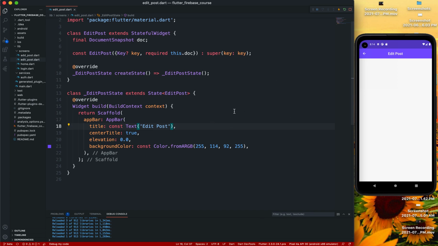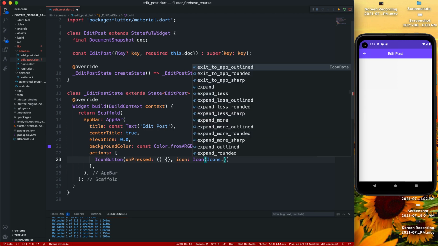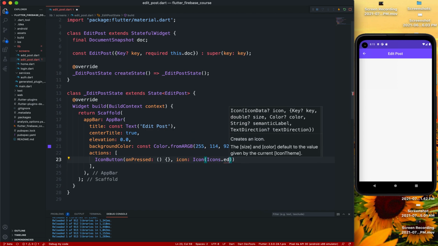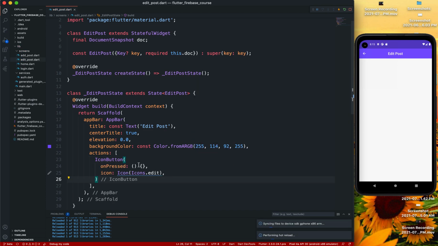And we are going to have an icon button too. Icon button. The icon is going to be an Icon, and Icons.edit, and yeah, so we will have this edit icon,